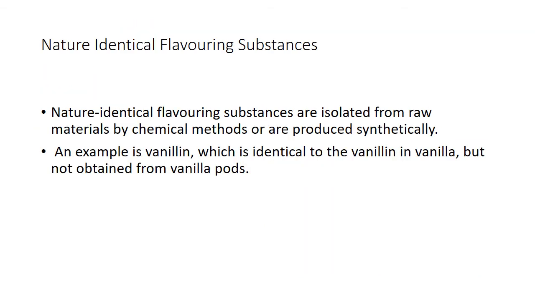The next one is nature identical flavoring substances. Nature identical flavoring substances are basically isolated from raw materials by chemical methods or they are produced synthetically. They are chemically identical to natural flavoring substances. An example of nature identical flavoring substances is vanillin, which is identical to the vanillin in vanilla, but it is not obtained from vanilla pods.